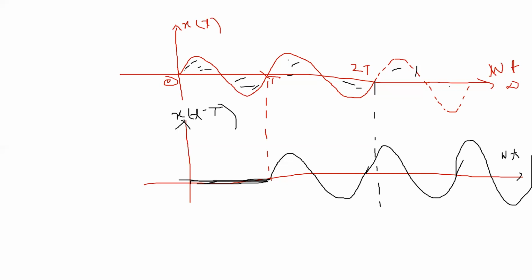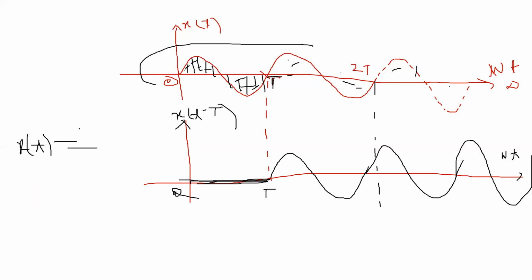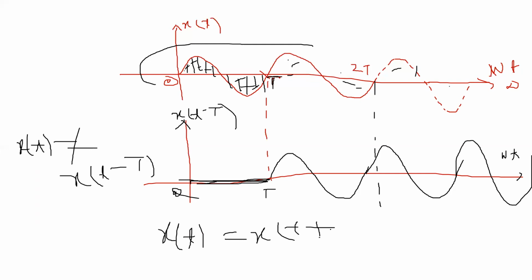And what you are analyzing here, these two signals are not the same. For a periodic signal, these two would have to be the same, but in this signal you can see there is amplitude from 0 to T, but in this signal there is no amplitude, or you can say zero amplitude, from 0 to T. So these two signals are not equal, and as you know, for a periodic signal x(t) must be equal to x(t plus or minus T).